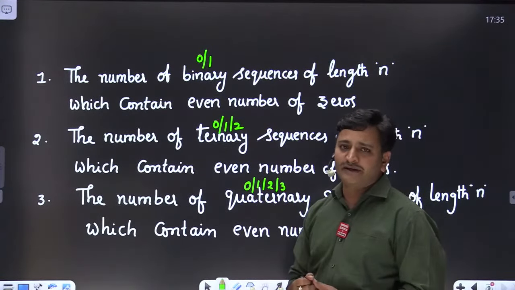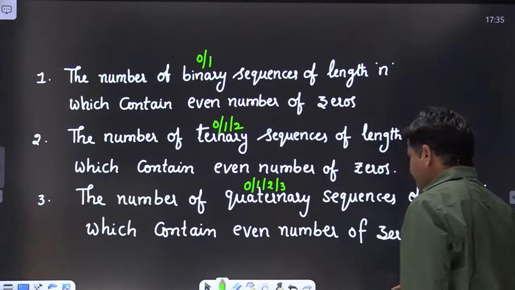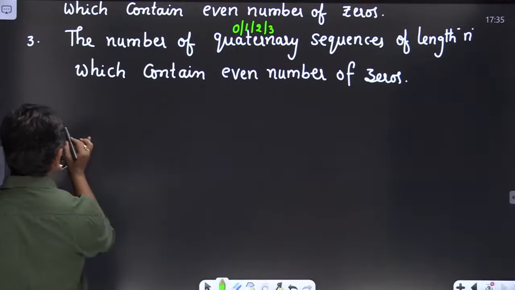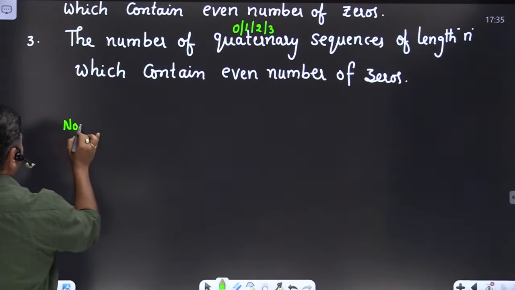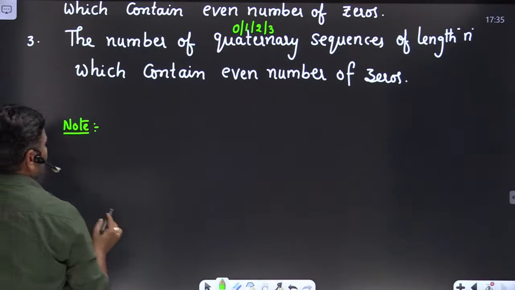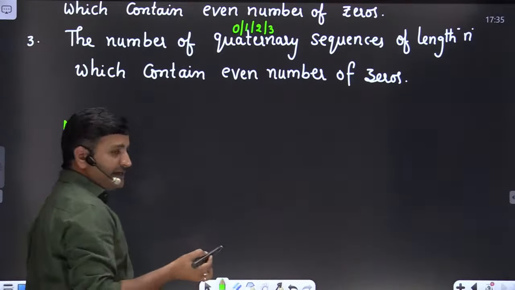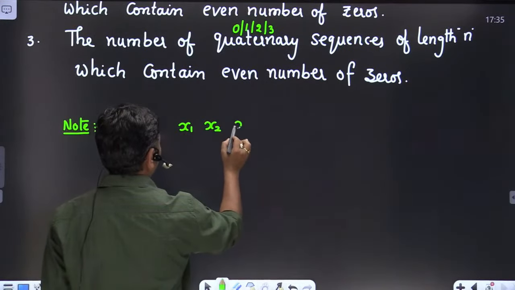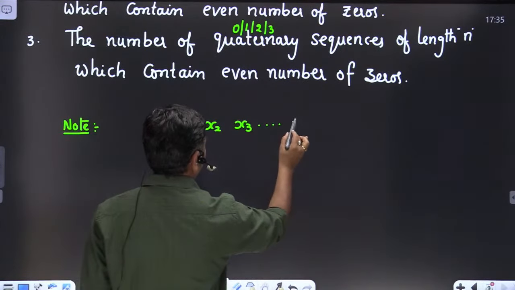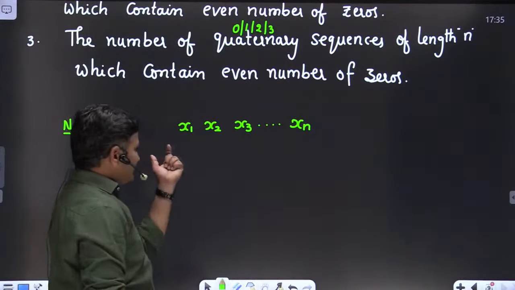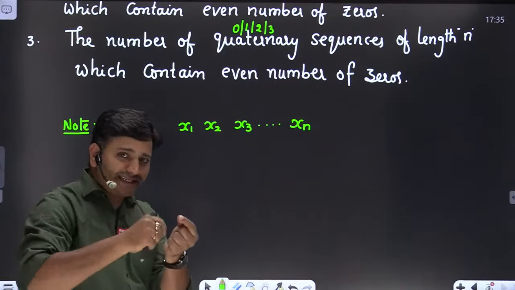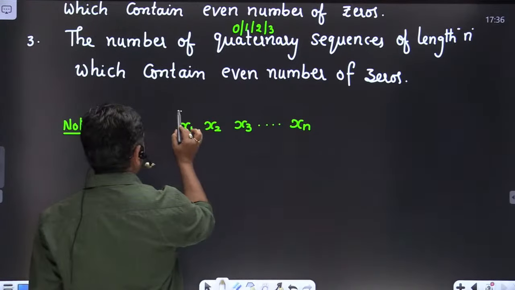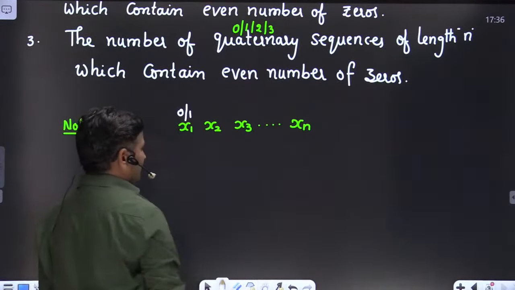What is the concept behind this kind of problem, friends? Suppose I am considering a binary sequence of length n, like x1, x2, x3 and so on up to xn. If it is a binary sequence, then every variable has two possibilities, either 0 or 1.